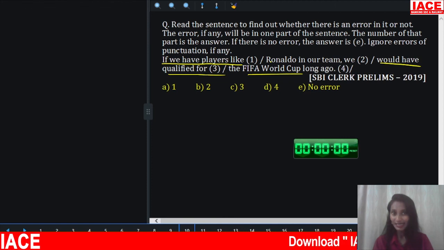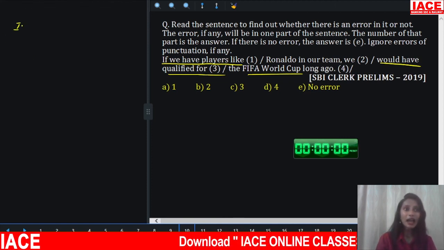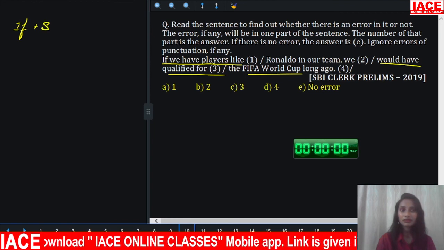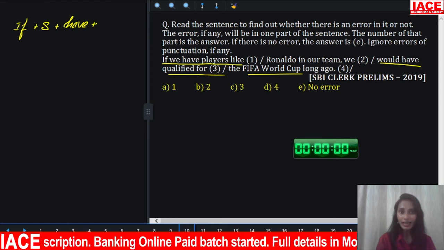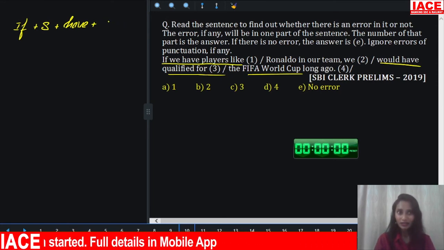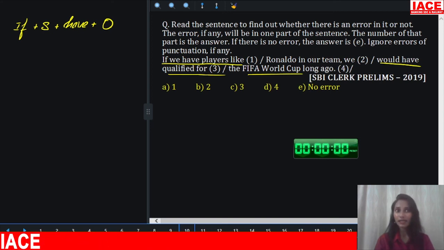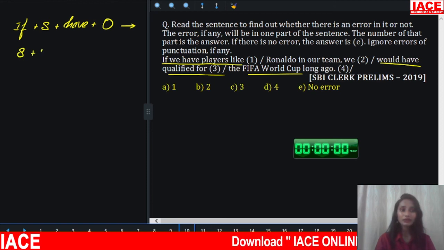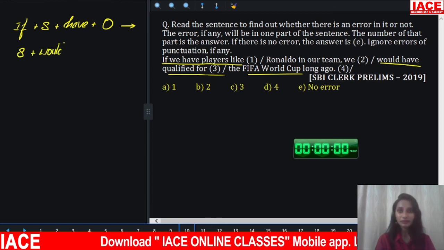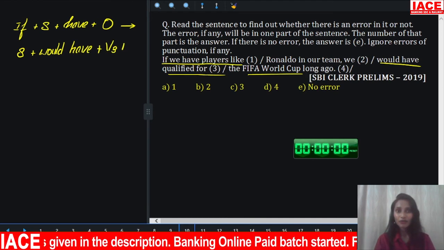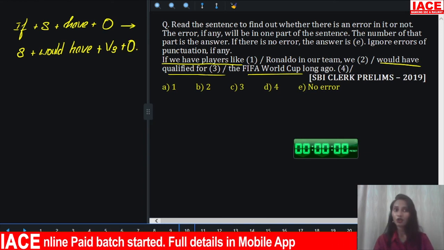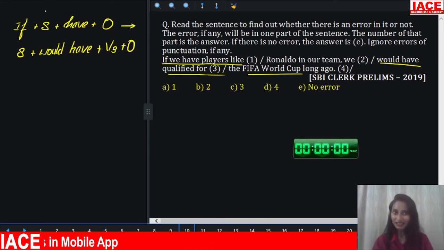Look at the structure of the sentence. If we have players like Ronaldo, here we have the object. If we have players like Ronaldo in our team, we would have qualified for the FIFA World Cup long ago. So is the structure correct? No, right?